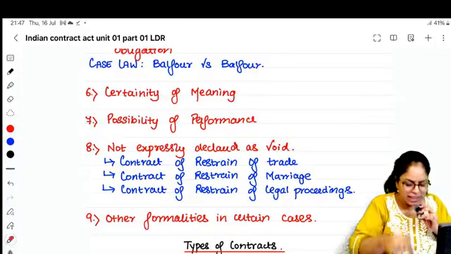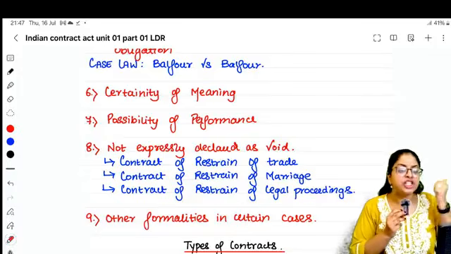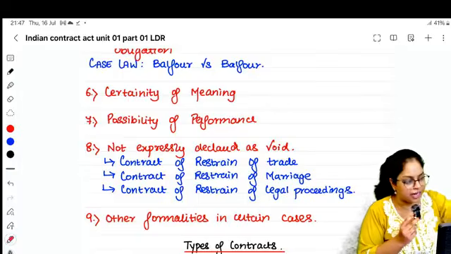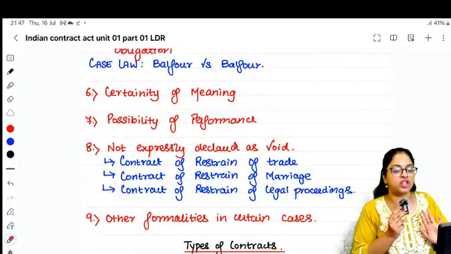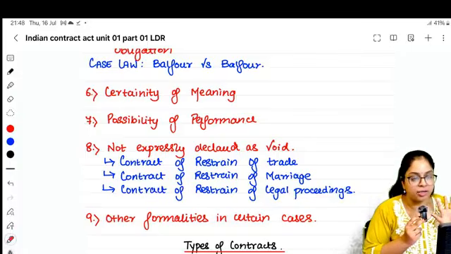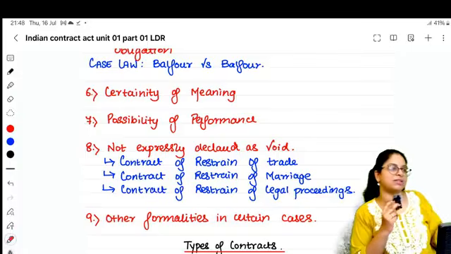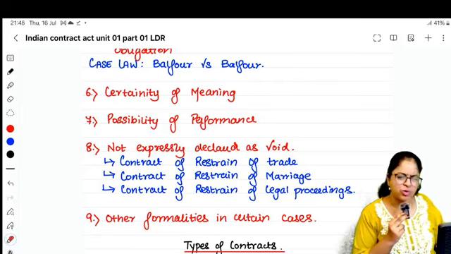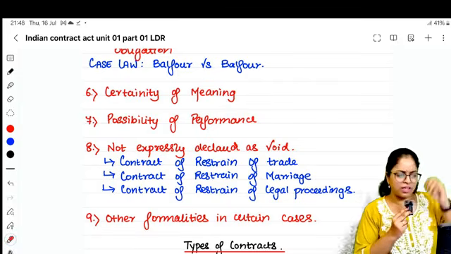Clear-ஆ சொல்லு. எந்த வீடு? Do you want to buy the car? Yes. Which car? Which model? எத்தனை கிலோமீட்டர் ஓடி இருக்கு? எவ்வளவுக்கு வாங்குவேன்? எல்லாத்தையும் clear-ஆ mention பண்ணு. Only then it is a valid contract. Just telling, I want to sell my house. Do you want to buy? Which house? Who's going to know the terms and conditions? That's not a valid contract.